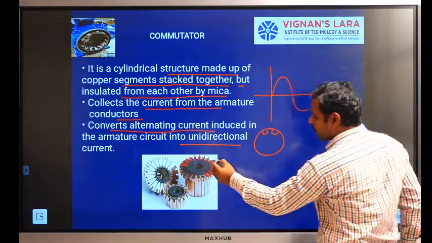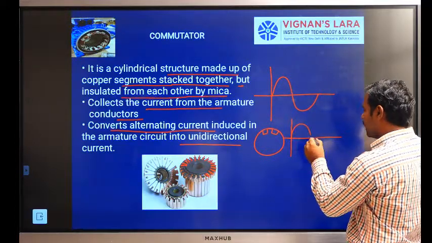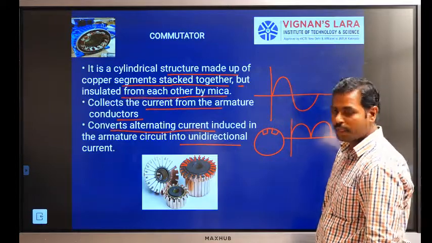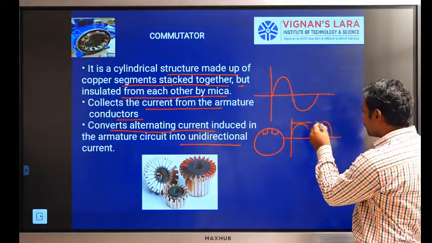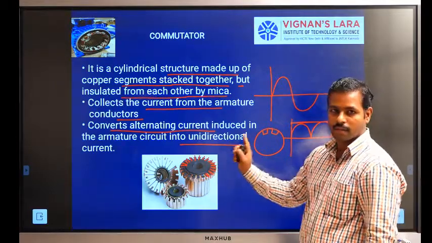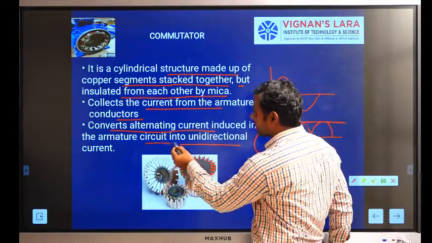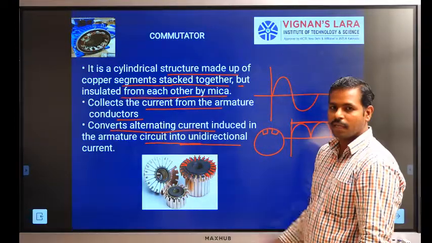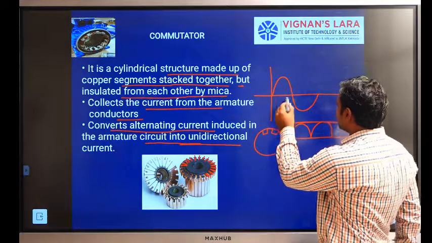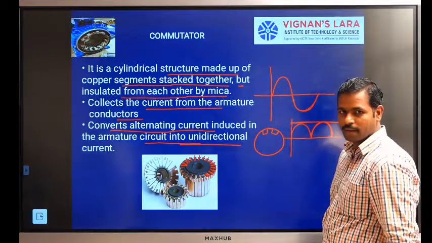Through the commutator, the negative cycle is also converted into a positive cycle, which is called unidirectional voltage and unidirectional current. The function of the commutator is to convert AC to DC, so the negative cycle is also present on the positive side.